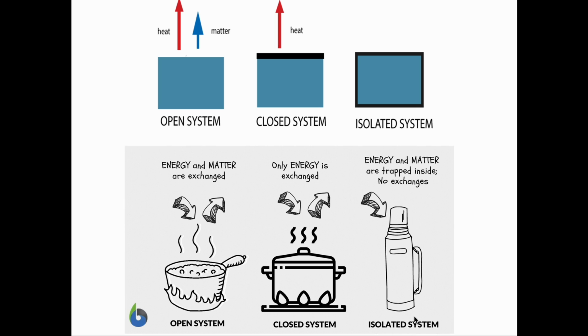An example of an isolated system would be a flask. It has got an insulation inside it. So if you keep it closed, the heat is going to remain inside and also the matter is going to remain inside. So that's why a flask can keep the coffee or tea or your water hot for a long time, because the heat is not getting transferred outside.